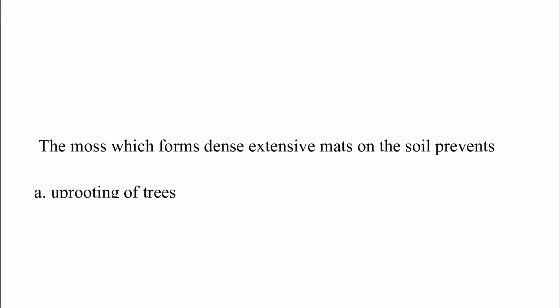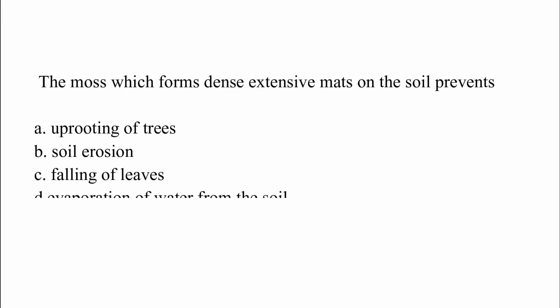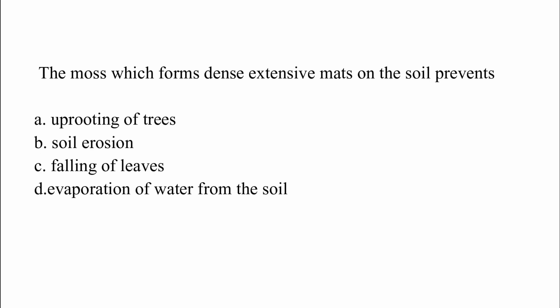The moss which forms a densely extensive mat on the soil prevents: option A, uprooting of trees; option B, soil erosion; option C, falling of leaves; option D, evaporation of water from the soil. The correct answer is option B, which is soil erosion.